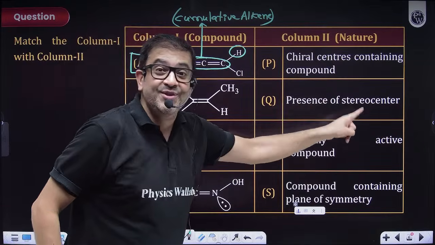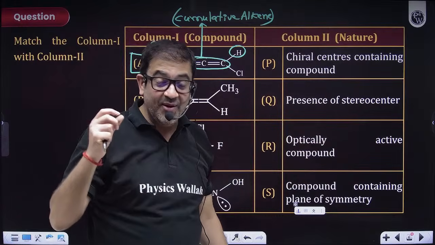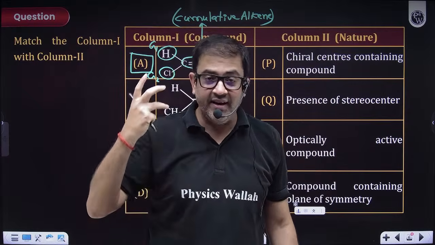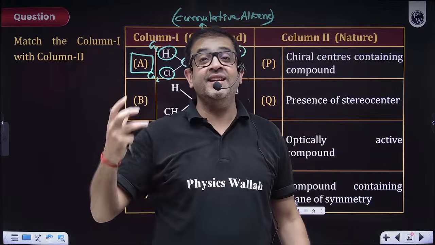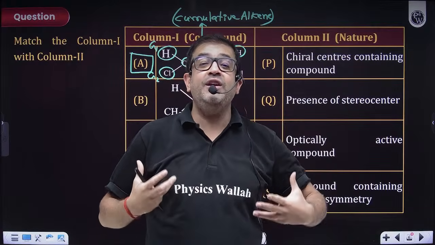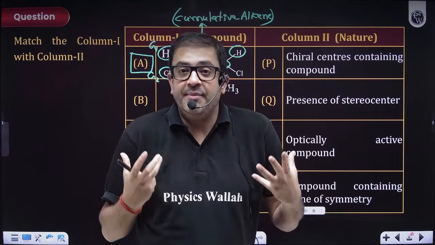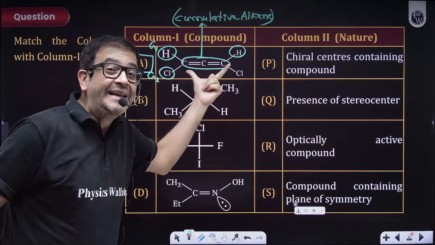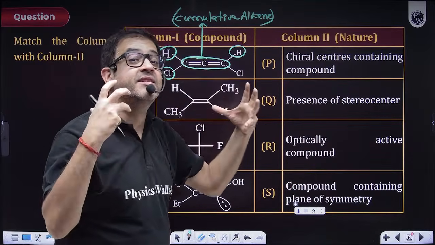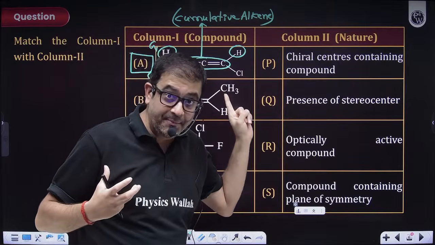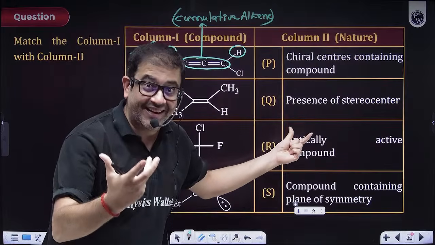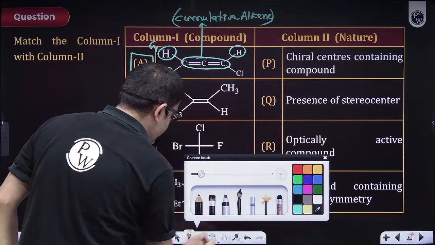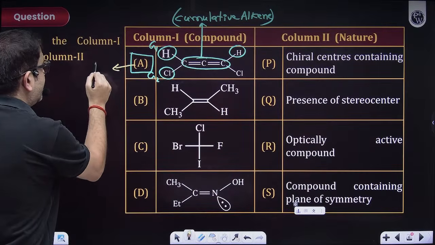Now, presence of stereo center: yes, it is a stereo center, because what is a stereo center? A center which has the capability to rotate the plane of polarized light. The most famous stereo center is obviously a chiral carbon, but we know we have more optically asymmetric regions, not centers, because actually this is not one atom. The complete region acts as an asymmetric region, so it definitely has the capacity to show optical activity. So yes, it's a stereo center. That means this is definitely related with Q. So A is definitely related with Q.